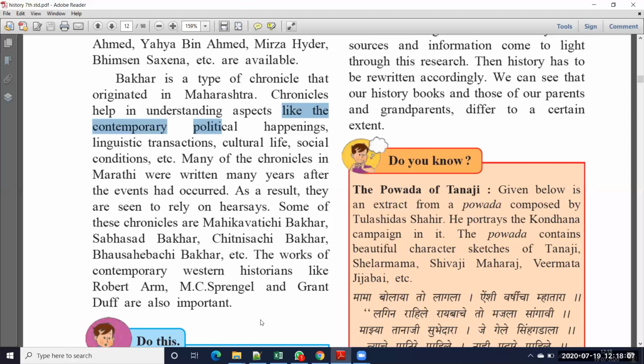Okay, got it now. And some Western historians also. Historians means what? Who wrote the history or who are studying about history. So those people we call historians. So Western countries, European country people also wrote the history. Some Bakhars they also wrote. So those people are Robert Orme, MC Springle, Grant Duff. So these all are the important persons.